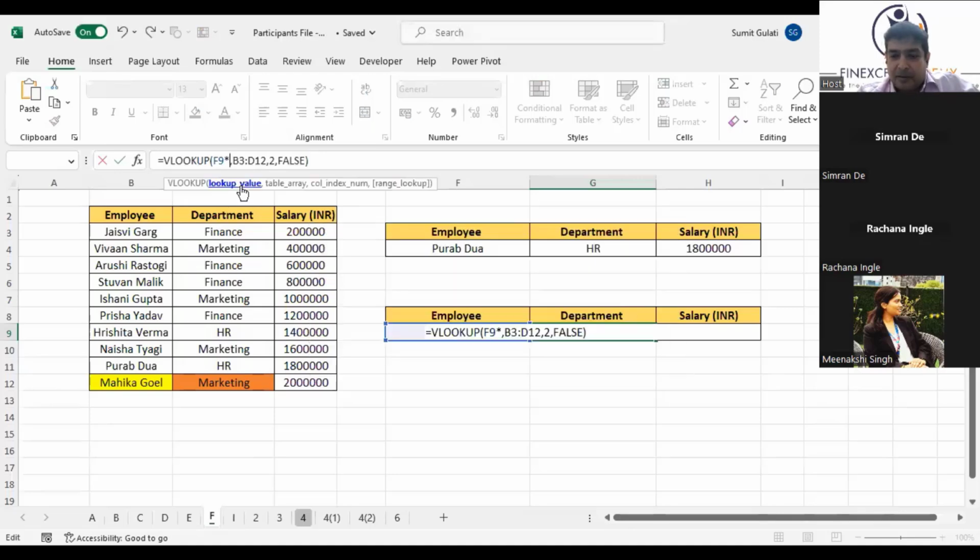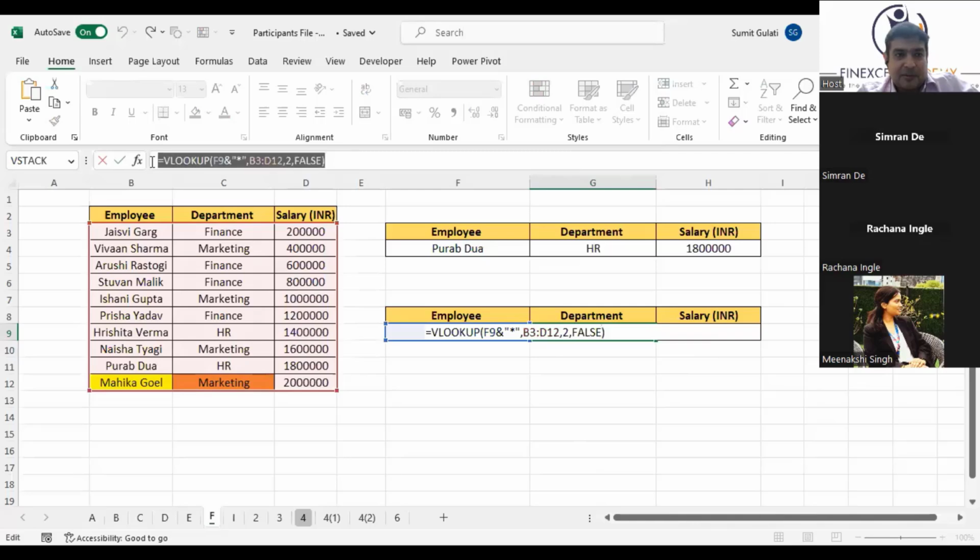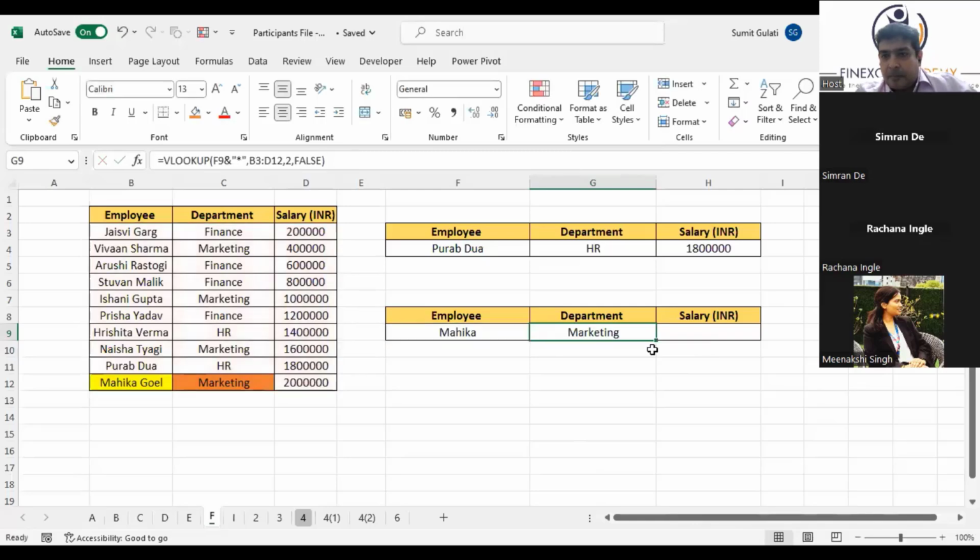I'll tell you how. Just do something which I am doing right now. After F9, put an ampersand, open the double quotes, put a star, close the double quotes. Just do what I have done. It will start working. And then you don't even have to write a star there. You can write any name, it will work. I'll show you the formula. In fact, paste the formula in the chat box. Just try with this formula and then try and change any name out here, see if it's working.